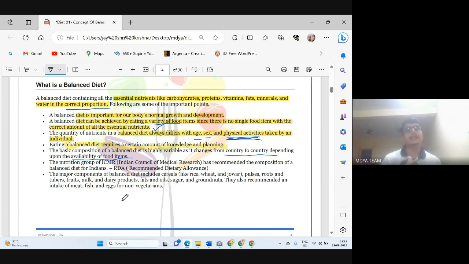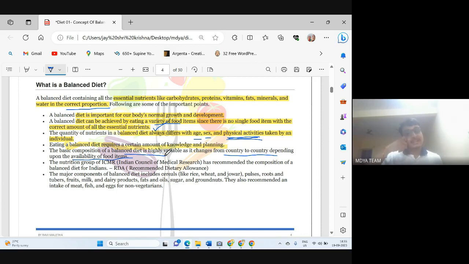We Indians have different dietary habits. In America, people have different dietary habits, different types of body, and different availability of food. In our country, wheat is easily available, but if we go towards the Middle East, wheat is not that much available as compared to us. So the basic composition of a balanced diet is also highly variable from place to place.